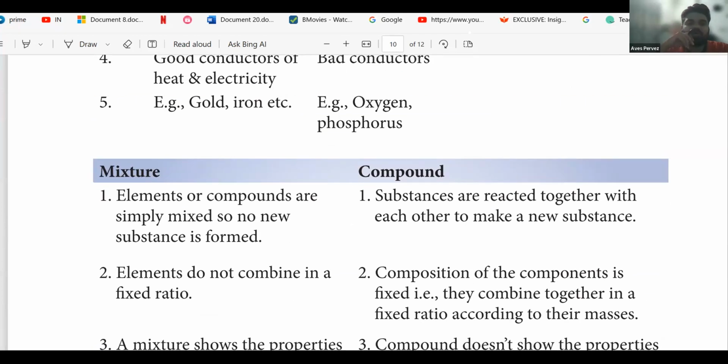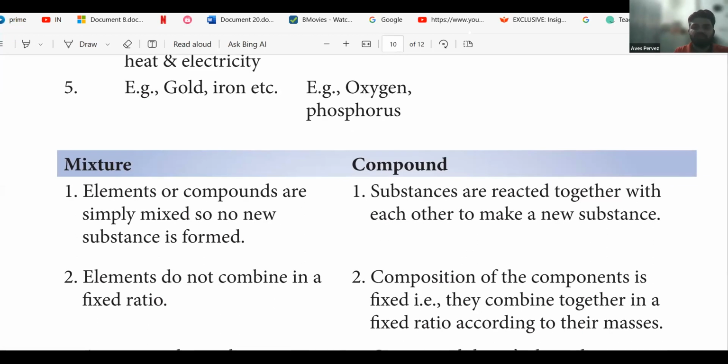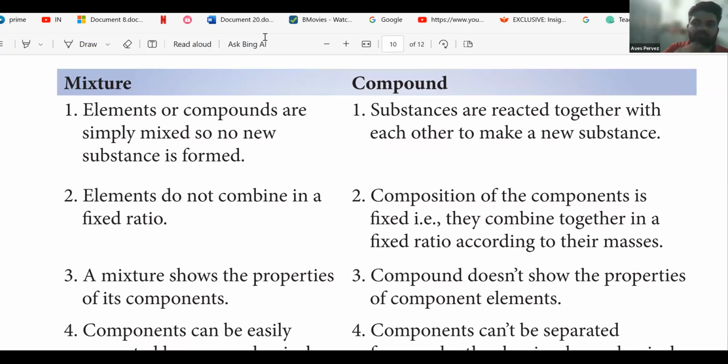So here we are discussing compounds and mixtures. What is the difference between compounds and mixtures? You know that in compounds, elements are combined together with chemical bonds and a new substance is formed. In mixtures, the particles of the substance show their own properties. Elements or compounds are simply mixed in mixtures, and no new substance is formed. In compounds, substances react with each other and form a new substance. So note these two or three points here.